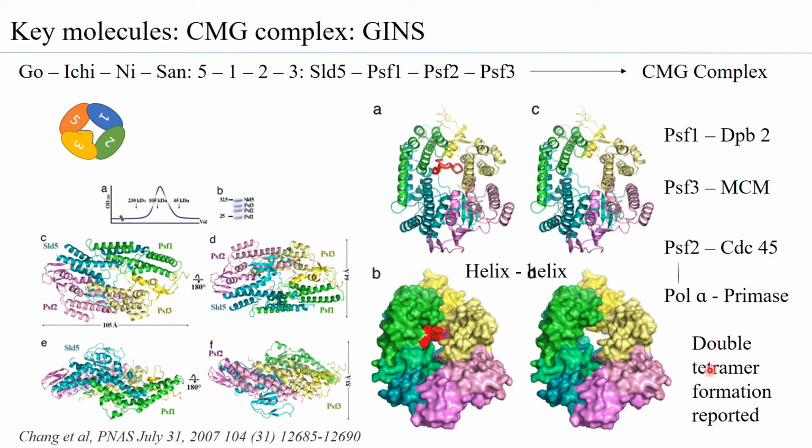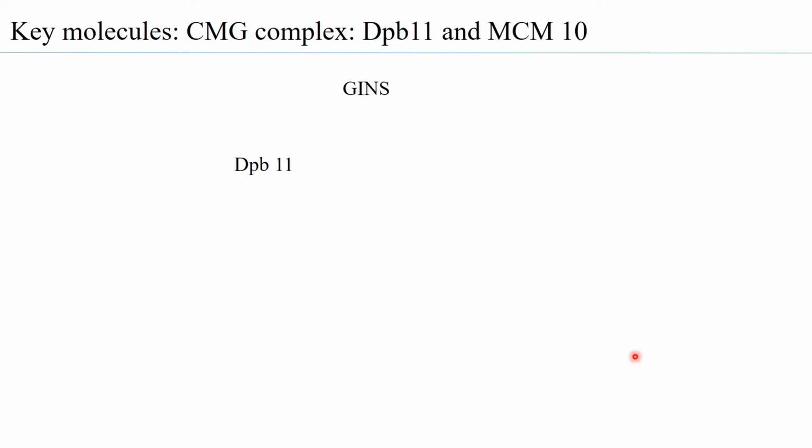A double tetramer formation has been reported. That means it's not necessary that it is only a single tetramer. You can have another tetramer bound to this. So just like MCM is a double hexamer, similarly GINS can be a double tetramer. And it is important to note that at the initiation phase, you have two double hexamers of MCM2-7 present, which requires the presence of two GINS and two CDC45. So therefore, SLD3 and SLD5 add two CDC45, and similarly, there are two GINS that can be present.